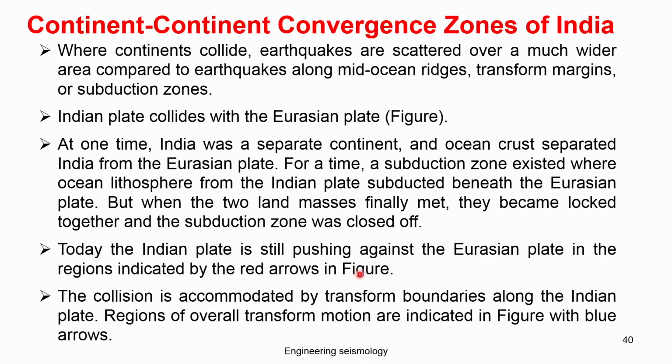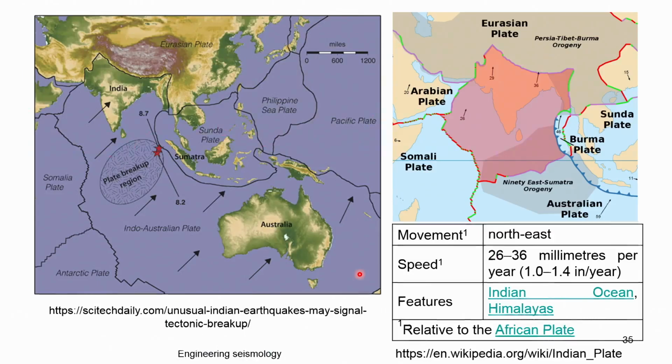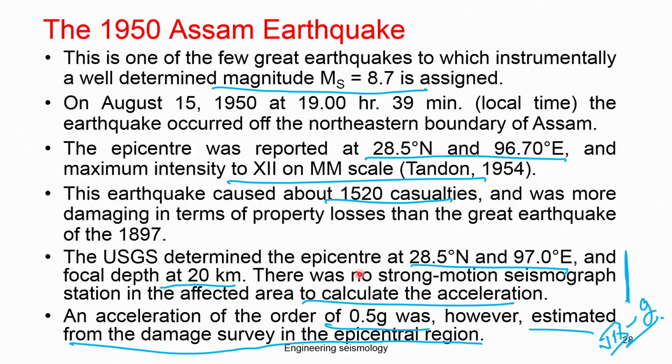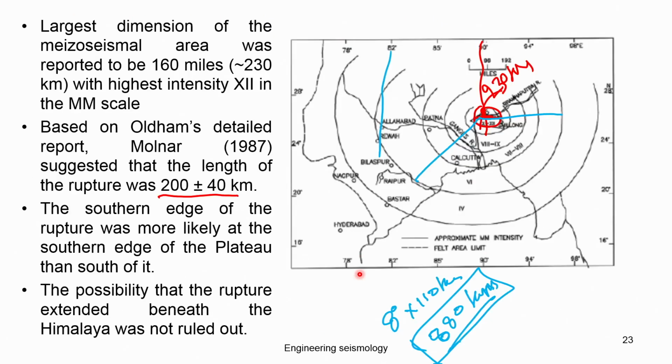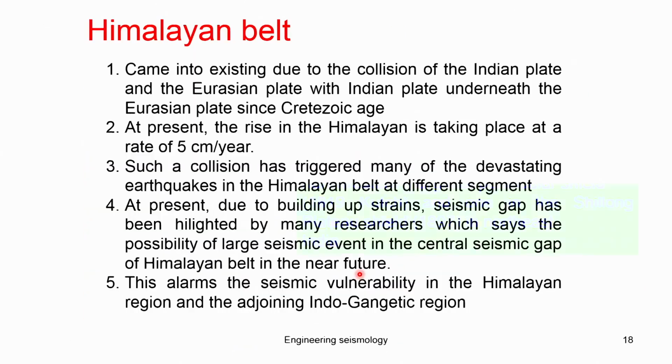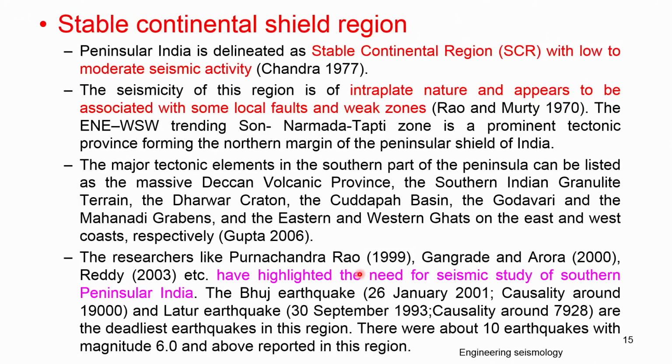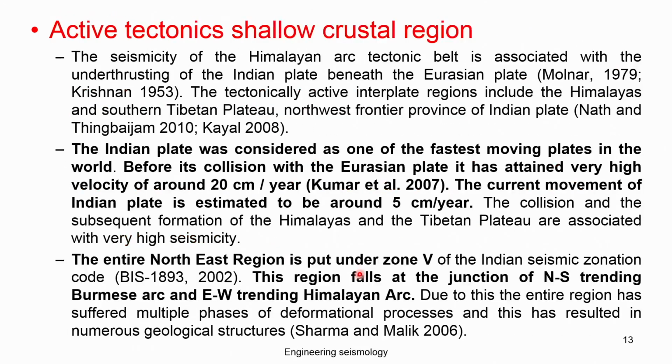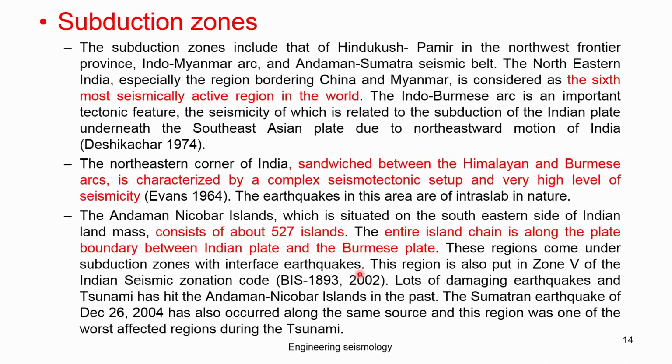in the region. Generally subduction zone earthquakes can occur very deep, around 300 to 350 kilometers. Because they are deep in nature, the seismic force released by these earthquakes does not cause much damage, but at the same time we should not ignore them. But the earthquakes caused by the continent-continent convergent action are of active tectonic, shallow crustal nature. Most of the faults in the region are thrust faults, and on both the eastern and western sides we have the transform boundaries, where earthquakes can occur.